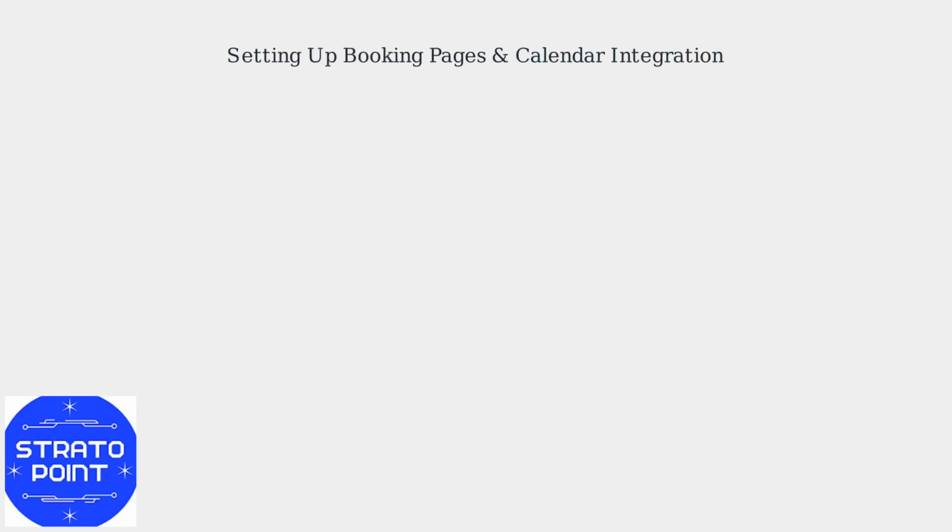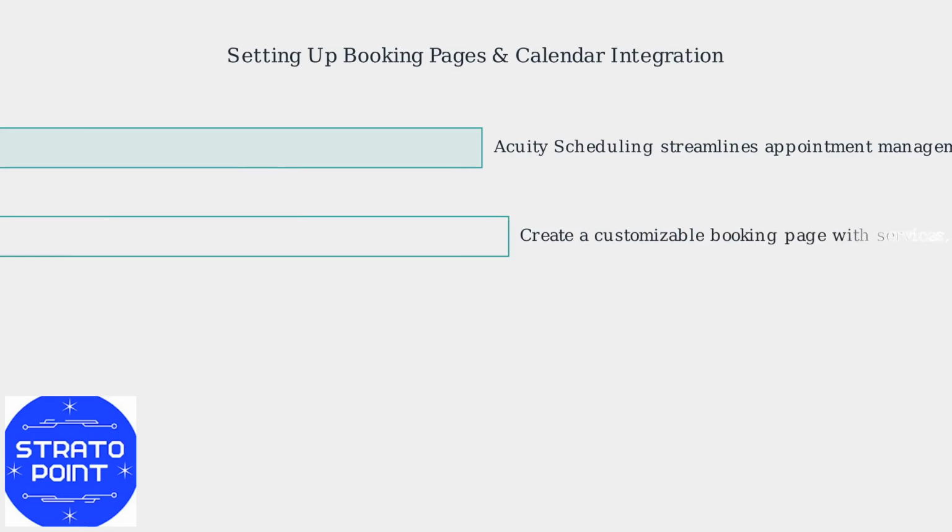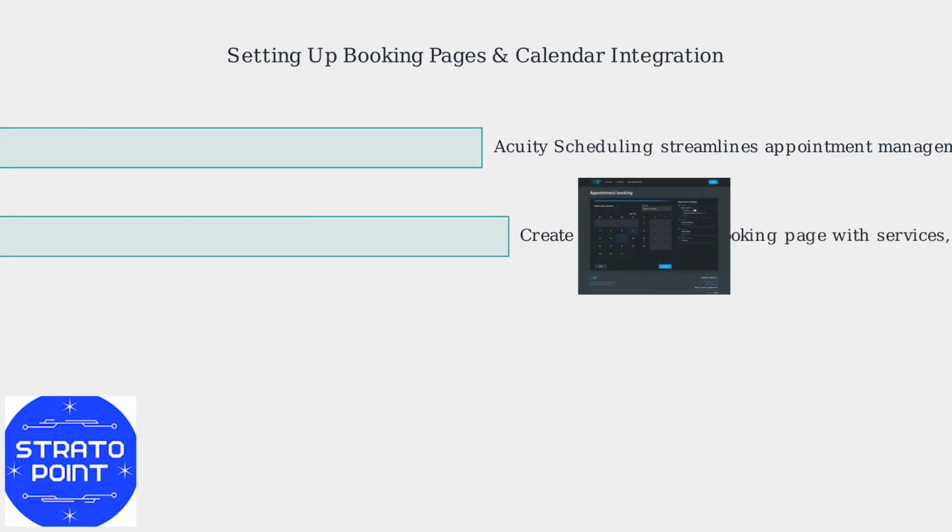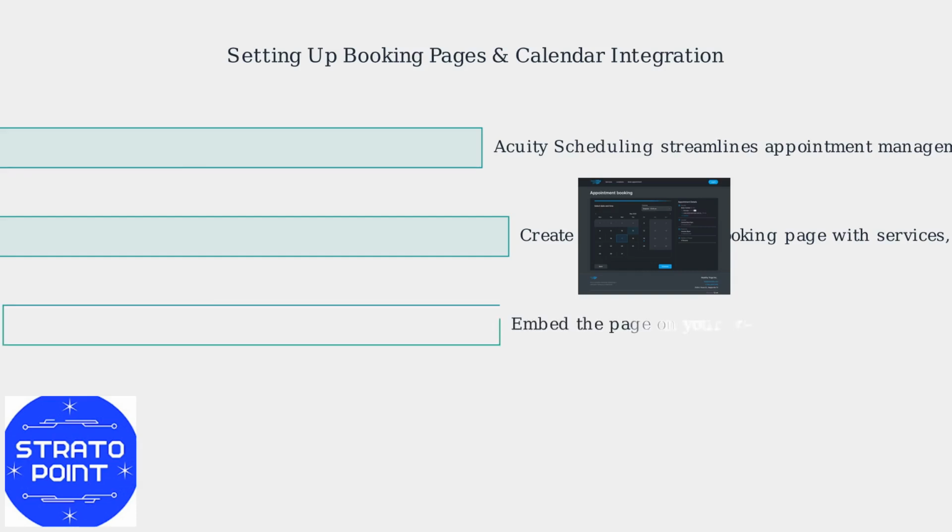Acuity Scheduling streamlines appointment management for businesses. First, create a customizable booking page with your services, pricing, and availability. Embed this page on your website or share a direct link.